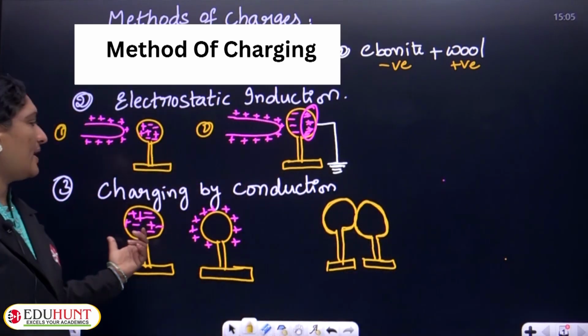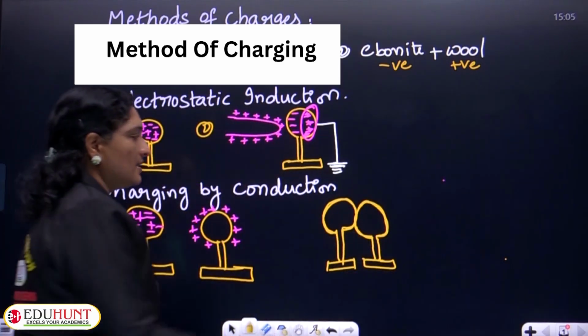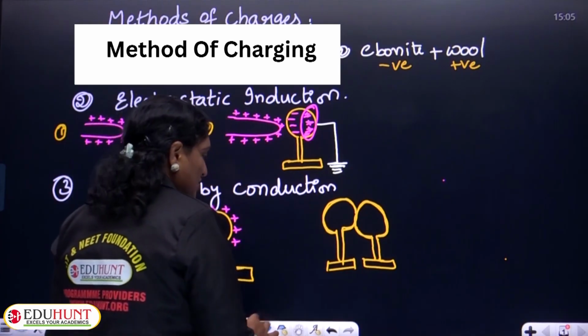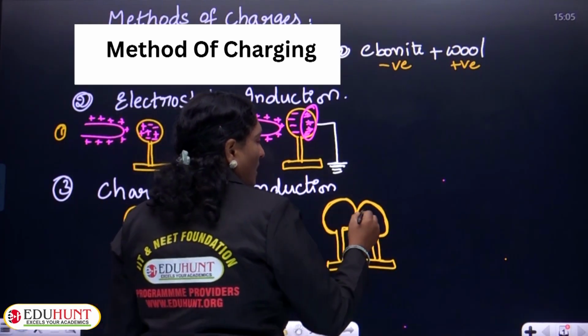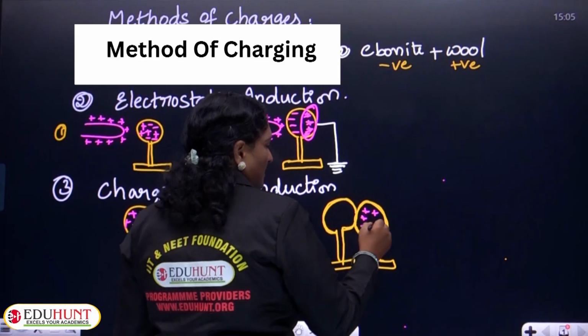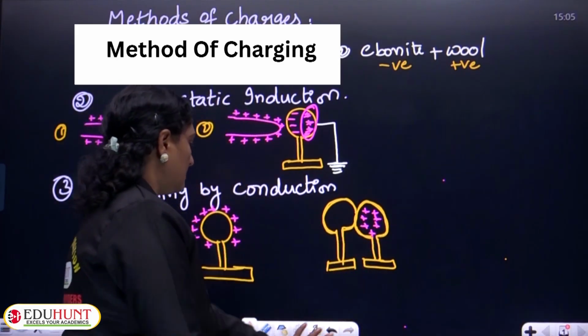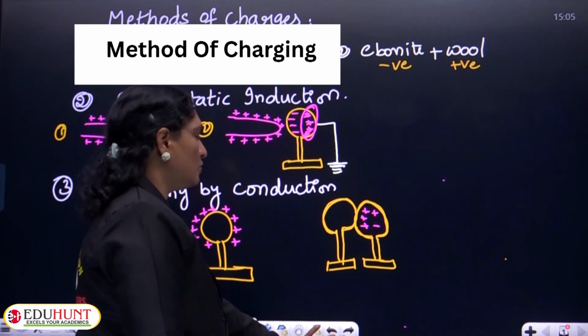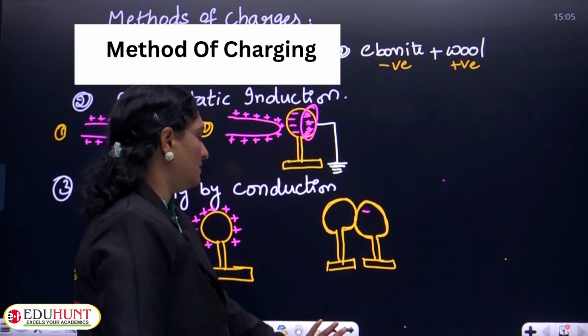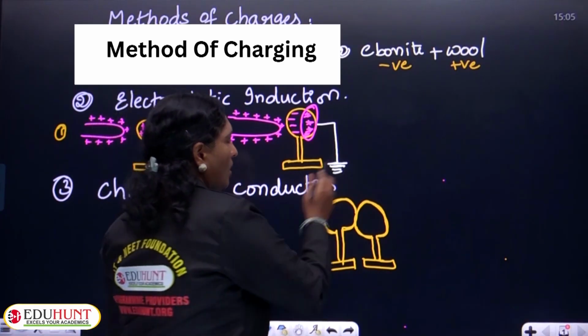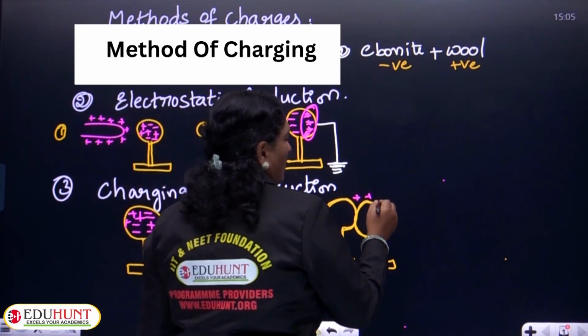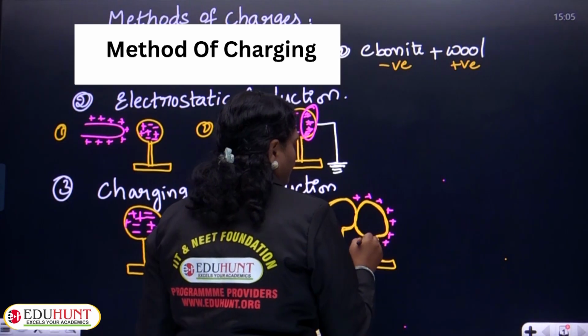When two bodies, one uncharged and the other charged, are kept in contact with each other, something like this, we observe that all the charges present on the conductor will shift due to repulsion to the other body and occupy something like this.